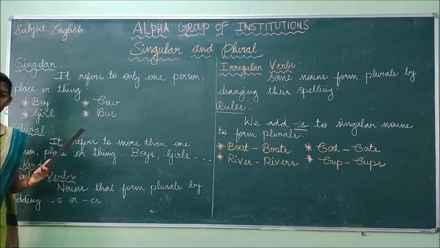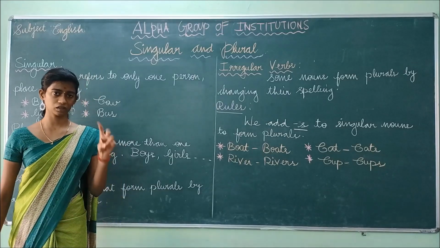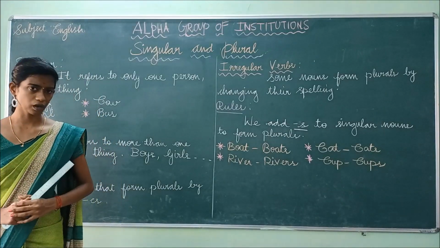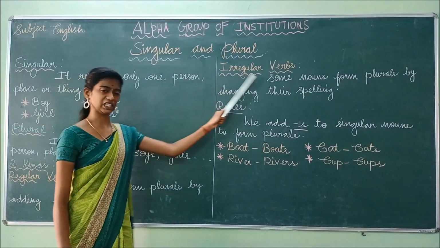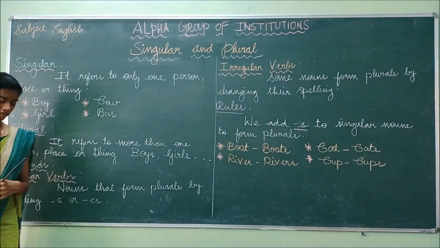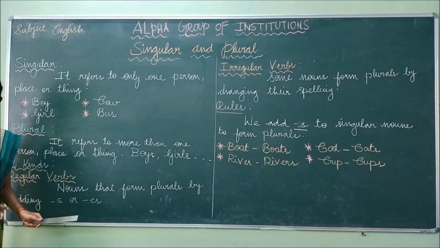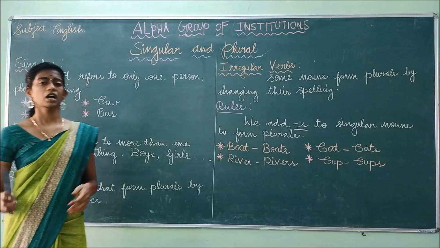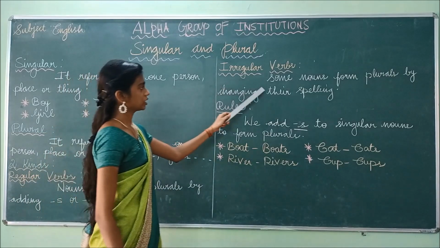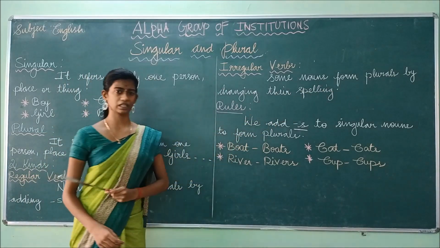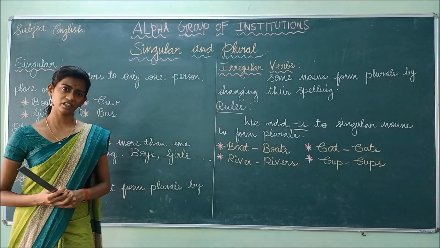Okay, so how is plural classified? How many types has it been classified into? It's classified into two types. And what are those types? Yes, the first one is regular verbs and the second one is irregular verbs. And what is meant by regular verbs? Nouns that form plurals by adding s or es to the singular noun. Likewise, some nouns form plurals by changing their spelling. So if we change the spelling of the words, it's known as irregular verbs. Have you understood, students?